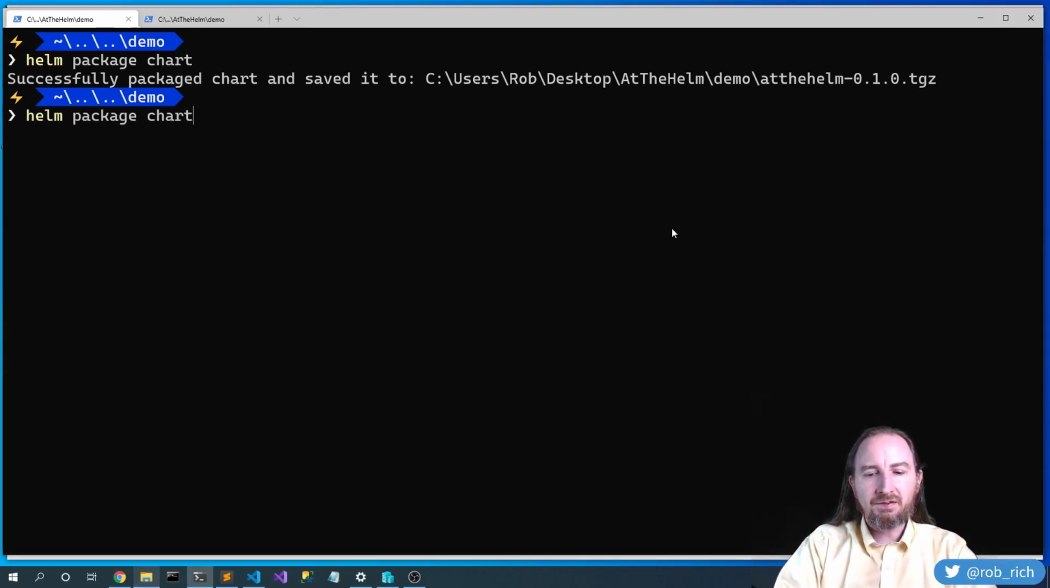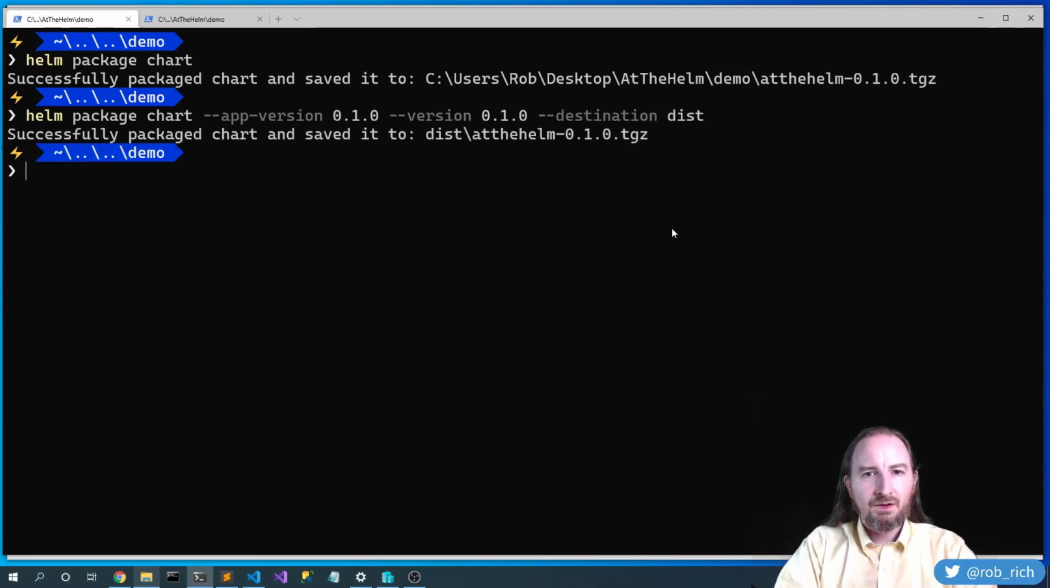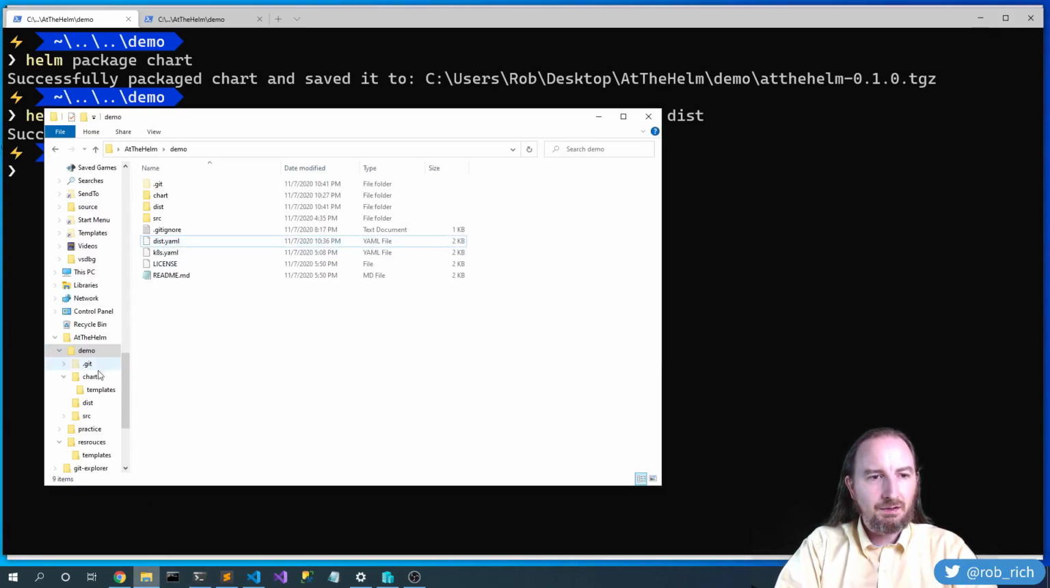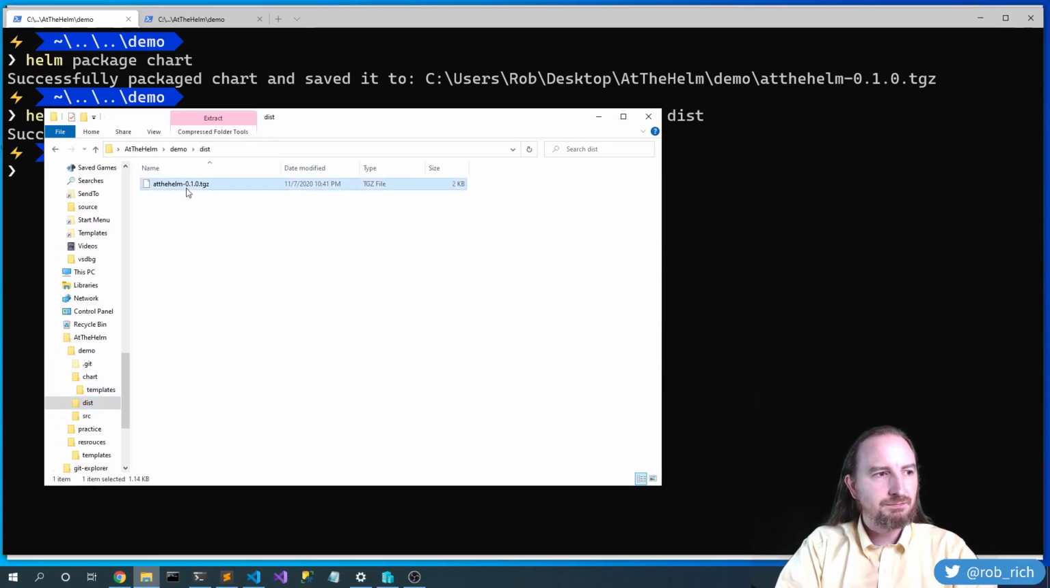It would be nice if we're in the middle of the build, if we could set our app version. This will be 0.1.0, set our version. This is our chart version. In this case, we'll say 0.1.0 again, and set our destination to the dist folder. Cool. We put that new file in here, and we can take a look at that content.